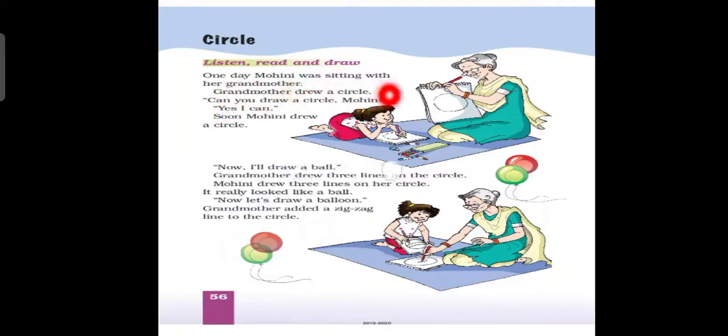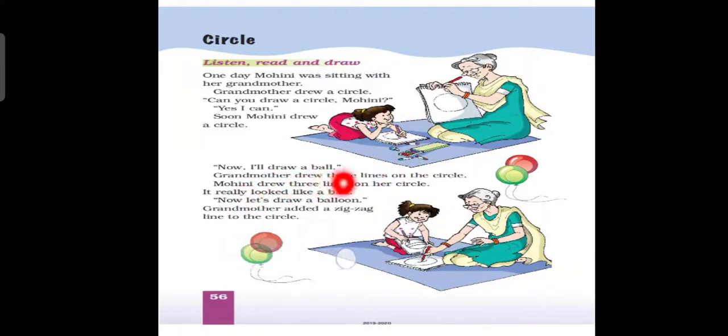One day Mohini was sitting with her grandmother. One day what happened? This girl's name is Mohini. She was sitting with her grandma, and what were they doing? Grandma drew a circle on a paper. Okay. Can you draw a circle, Mohini? She asked Mohini. Yes, I can. Mohini said, yes, grandma, I can draw a circle. Soon Mohini took a paper, and on that paper she drew a circle.